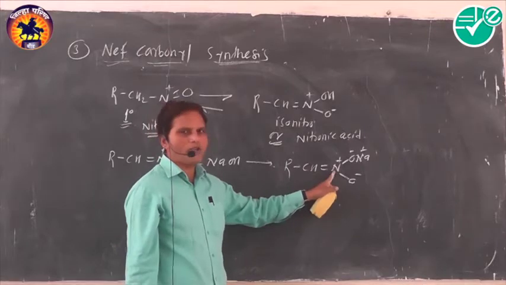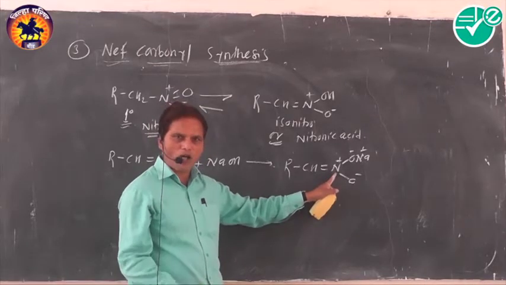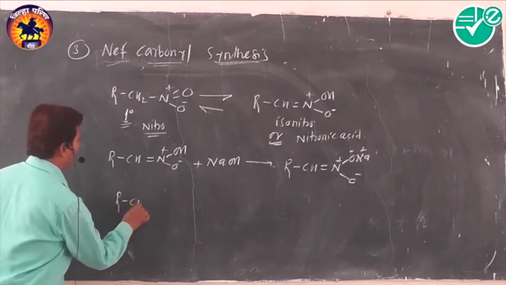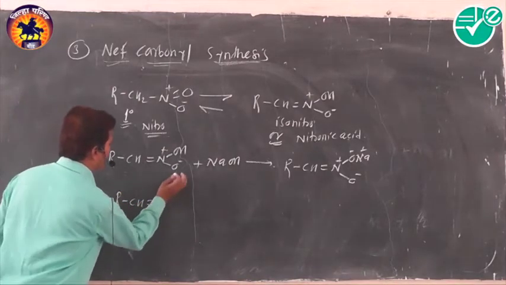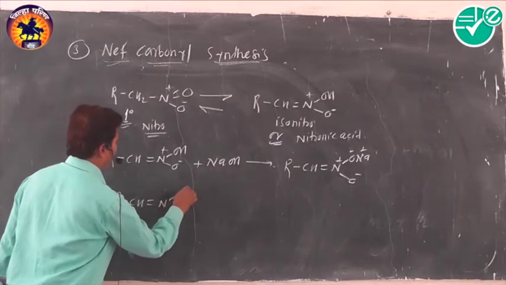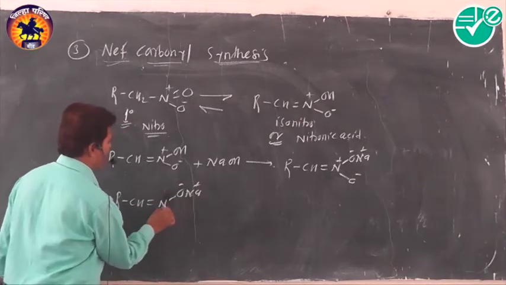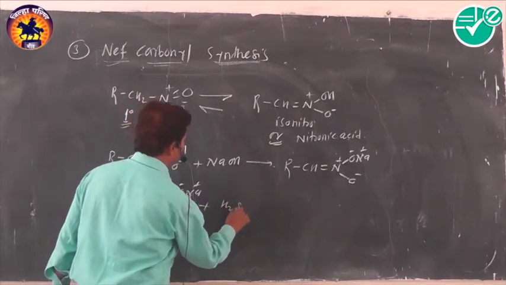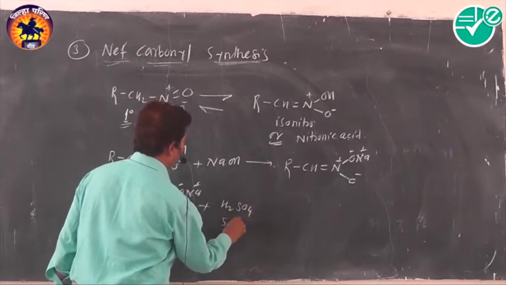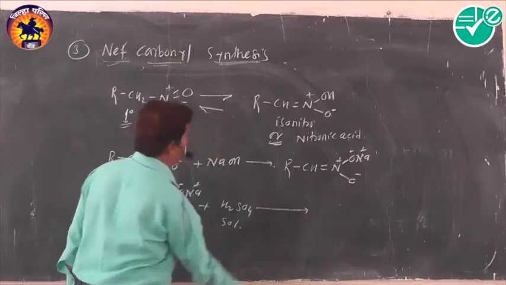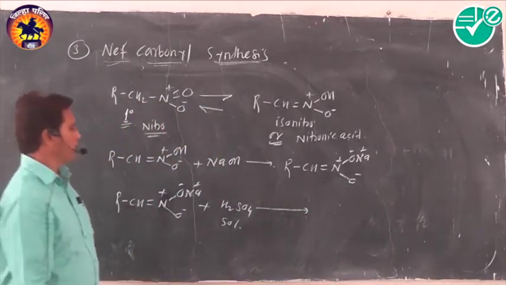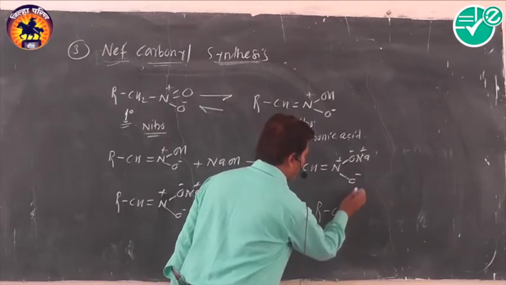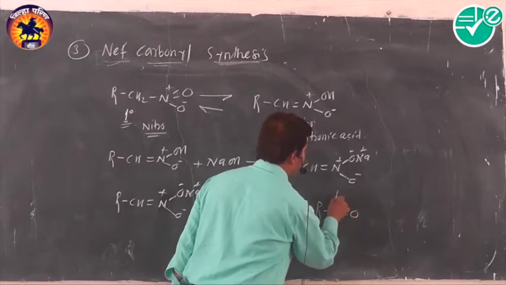This sodium salt of primary nitroalkane, when heated with 50% sulfuric acid, undergoes hydrolysis, and it produces aldehyde.